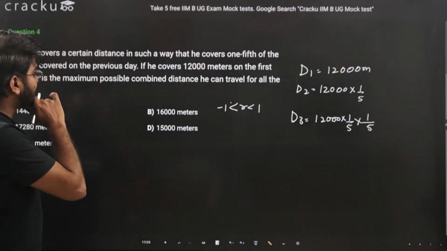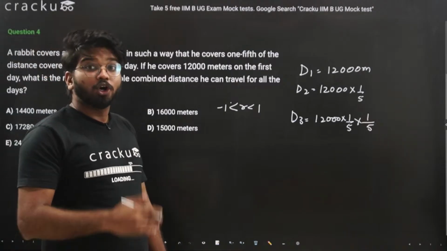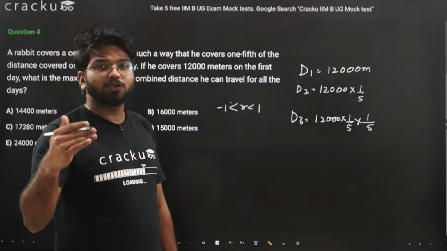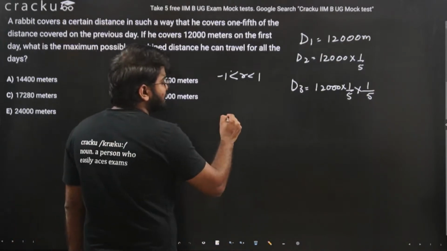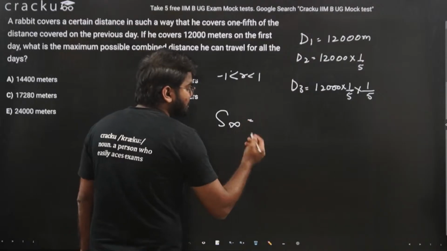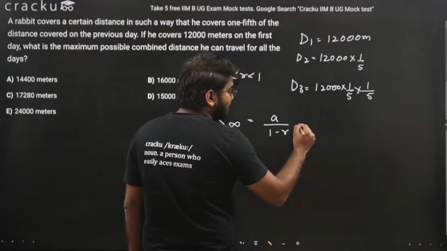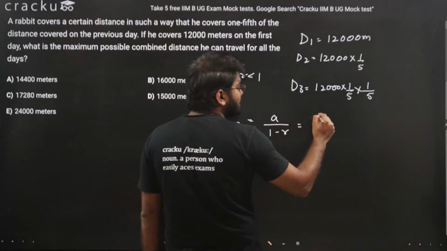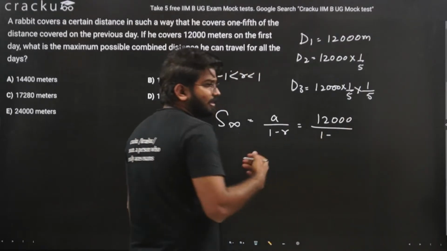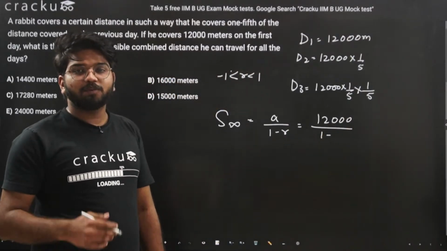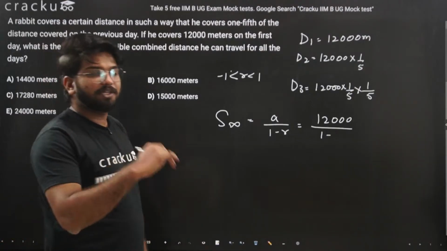Okay, so in this question it is asked what is the maximum possible combined distance he can travel. Total combined distance, that is d1, d2, d3, d4 and so on. For that we discussed the same, that the sum of the infinite terms of this kind of series is a divided by 1 minus r. Here a, the first term, is 12,000, divided by 1 minus the common ratio, which is 1 by 5 because every day he is covering 1/5 of the distance he covered the previous day.